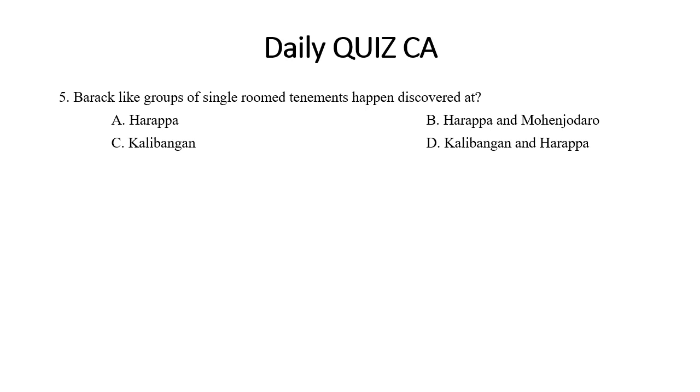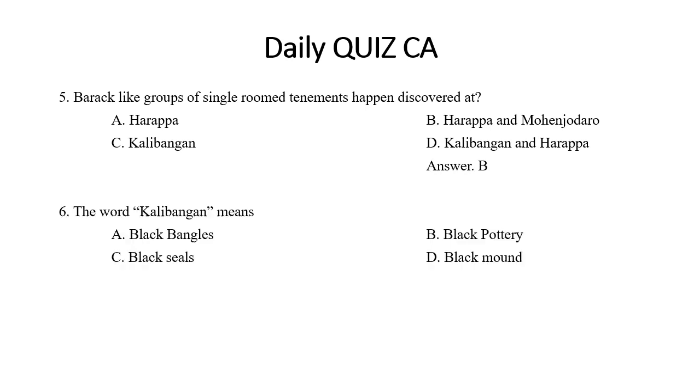Barrack-like groups of single-room tenements were discovered in which sites: Harappa, Kalibangan, or Mohenjo-daro? These were discovered in Harappa and Mohenjo-daro. So we are talking about the different structural aspects of the IVC.